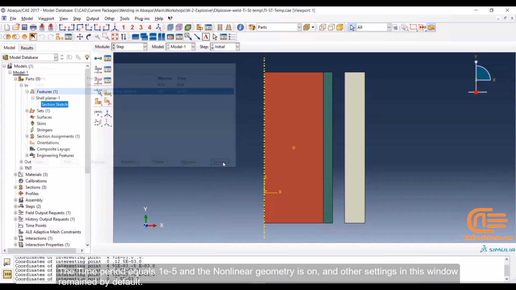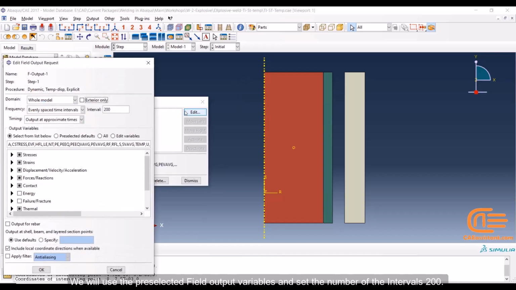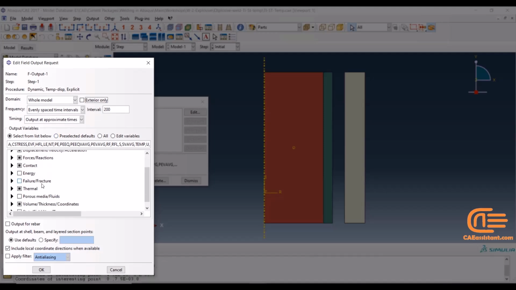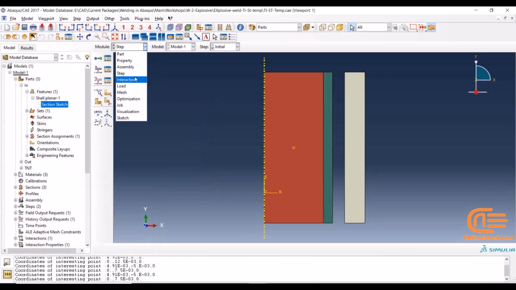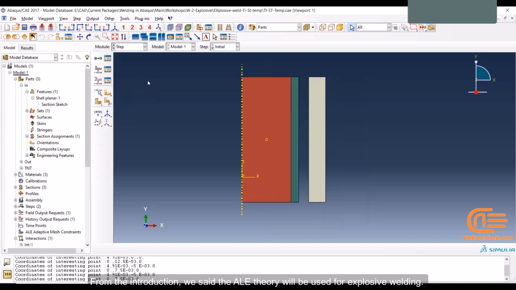We will use the pre-selected field output variables and set the number of the intervals to 200. From the introduction, we said the ALE theory will be used for explosive welding.